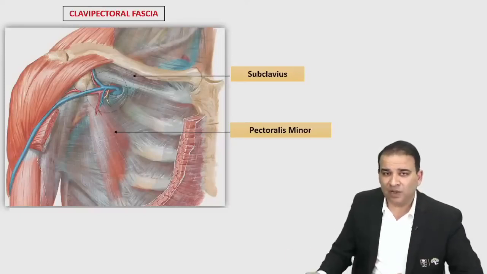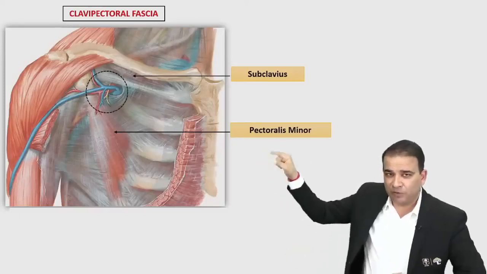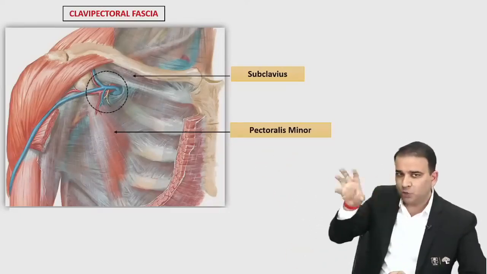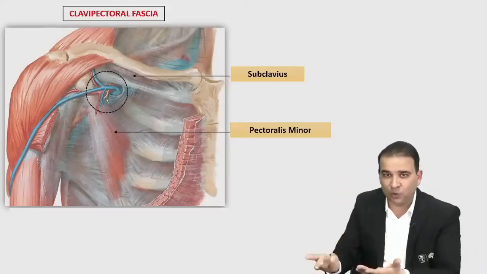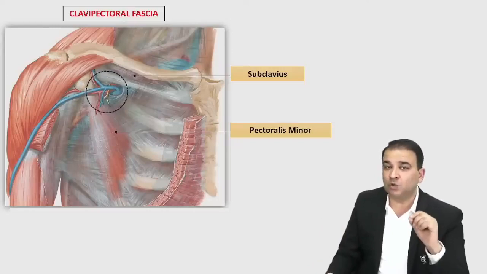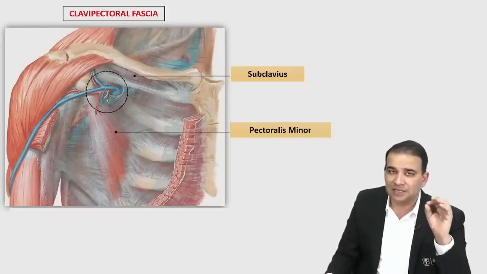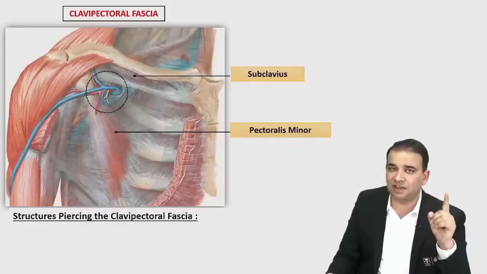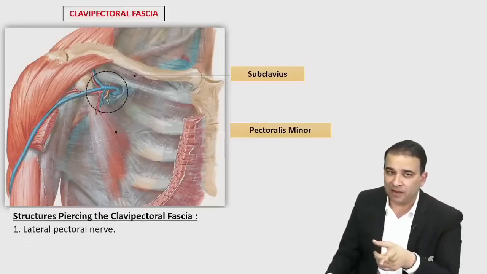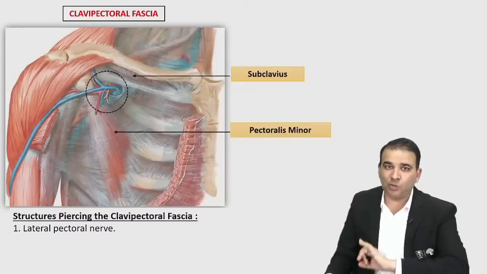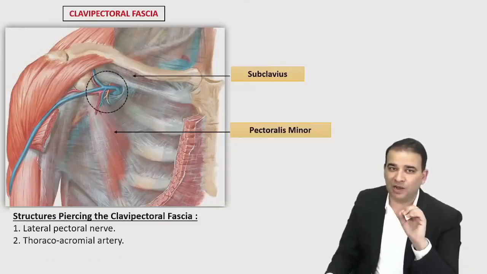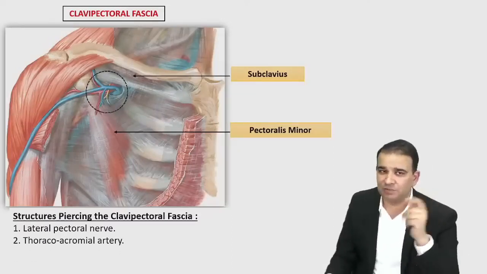Second question, guys: what are the structures piercing the clavipectoral fascia? Look at that circled area. Those are the structures piercing it. 2 of them are going inside and 2 are coming out. Number one, the lateral pectoral nerve is coming out to supply the pectoralis major muscle. The cephalic vein is going inside, and the thoracoacromial artery is coming out. The thoracoacromial artery is a branch of the axillary artery, from the second part of the axillary artery.